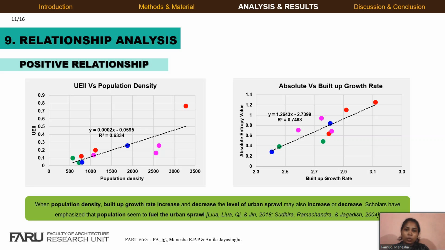Pearson correlation coefficient test in SPSS software was utilized to test the relationship between the level of urban sprawl and the factors. The chart shows positive and negative relationships, with red, pink, green and blue representing monocentric, polycentric, satellite and linear urban forms respectively. When population density and built-up growth rate increase or decrease, the level of urban sprawl may also increase or decrease. Sudhira, Ramachandra and Jagadish stated that population is the driving factor of urban sprawl.